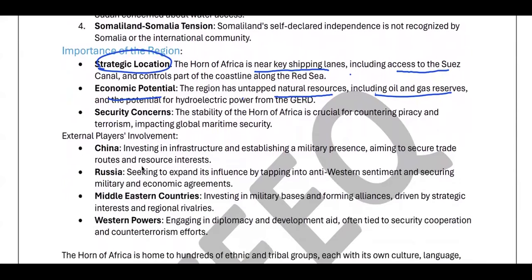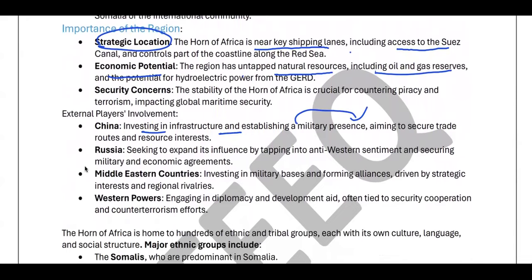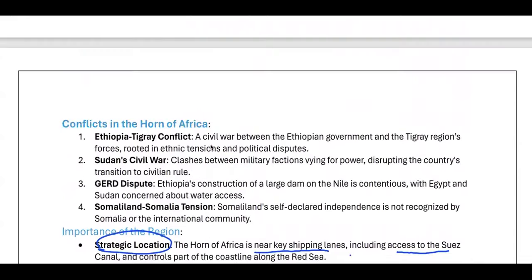Because of this importance, various external players are also establishing their military bases. China is investing heavily in infrastructure and military presence in this area. And the same is done by Russia, which you need to be aware of. And what are the other important things that are happening in this area? Since this area is strategically very important, we need to be aware of issues that are happening here.